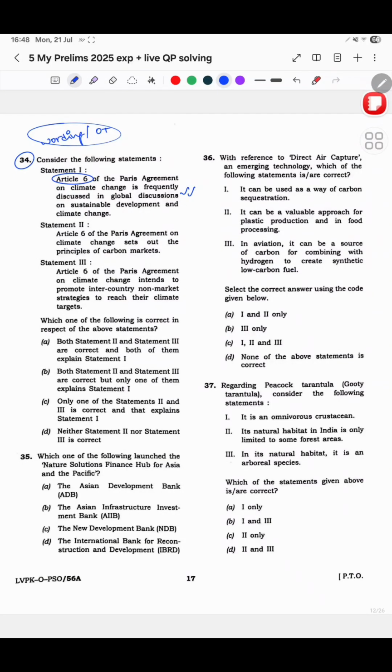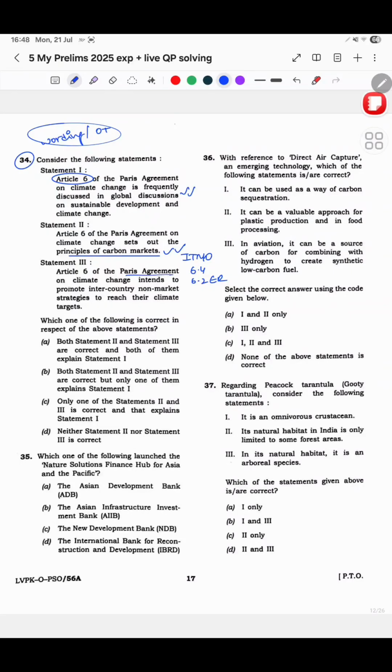Article 6, climate change, sets out principles of carbon markets. Okay, yeah, this is also correct. Carbon markets का पूरा discussion ही इस पे है. ITMOs, then Article 6.4, 6.2, 6.2 emission reductions. ये पूरा ना इसमें ही है. I read it properly, so I knew what they are talking about.